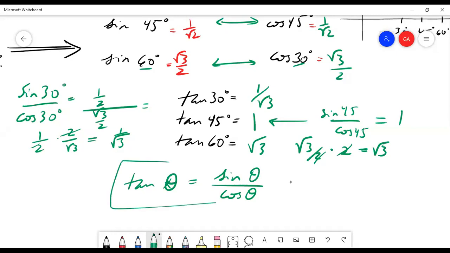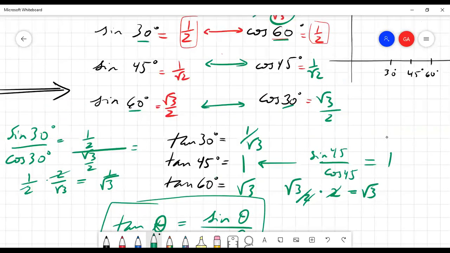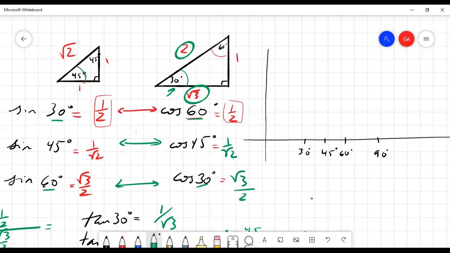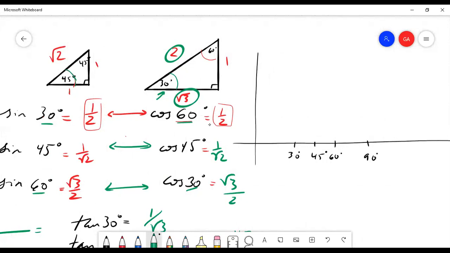Okay, so this is something worth writing down if you were not familiar with it before. So let's just plot these various functions, right? Sine, cosine, tangent, they're all functions.